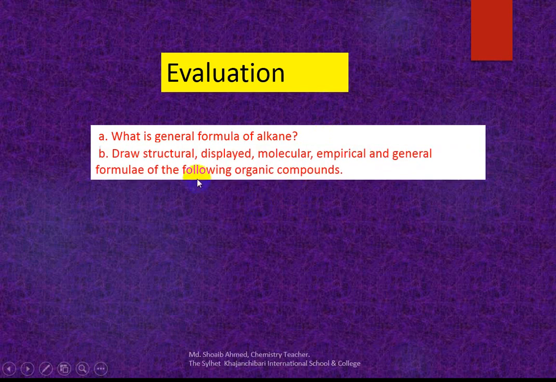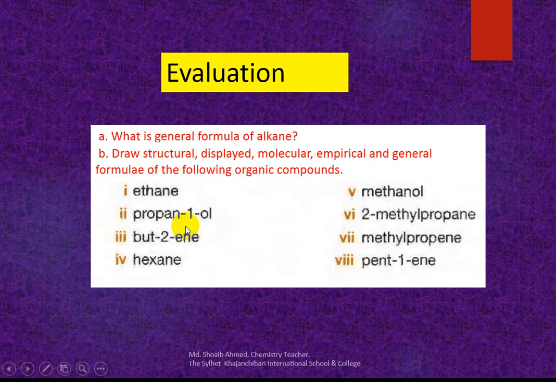Okay, now draw the structural, displayed, molecular, empirical and general formula of the following organic compounds, like ethane, propanol, hexane. Okay, you write only two compounds, ethane and hexane. Now write the five types of formula.